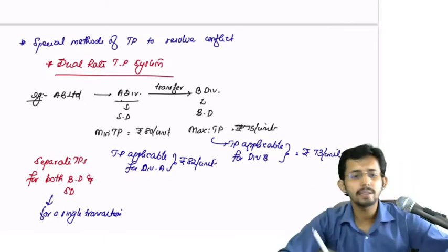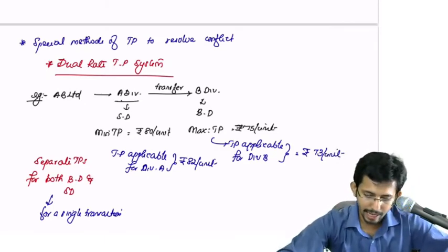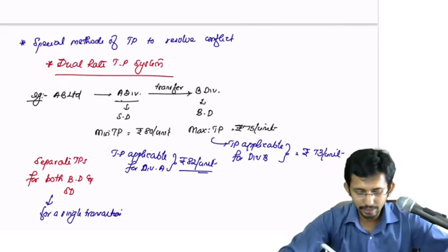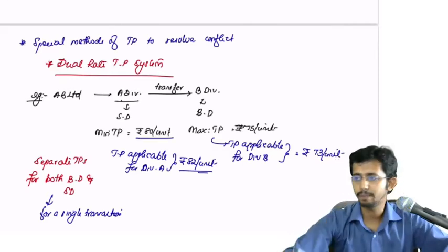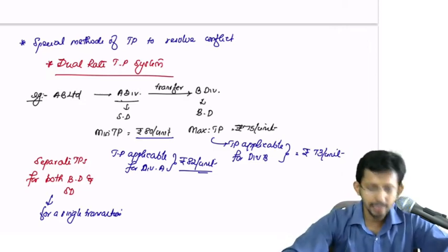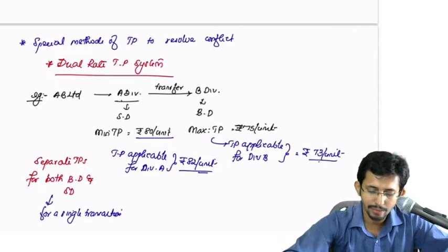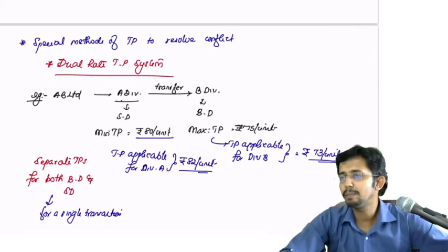So both are happy. On one side, division A is getting 82 on the goods that they are selling, which is higher than the minimum TP, whereas division B, which is the buying division, is getting this product at a cost of 73, which is lower than the maximum TP.